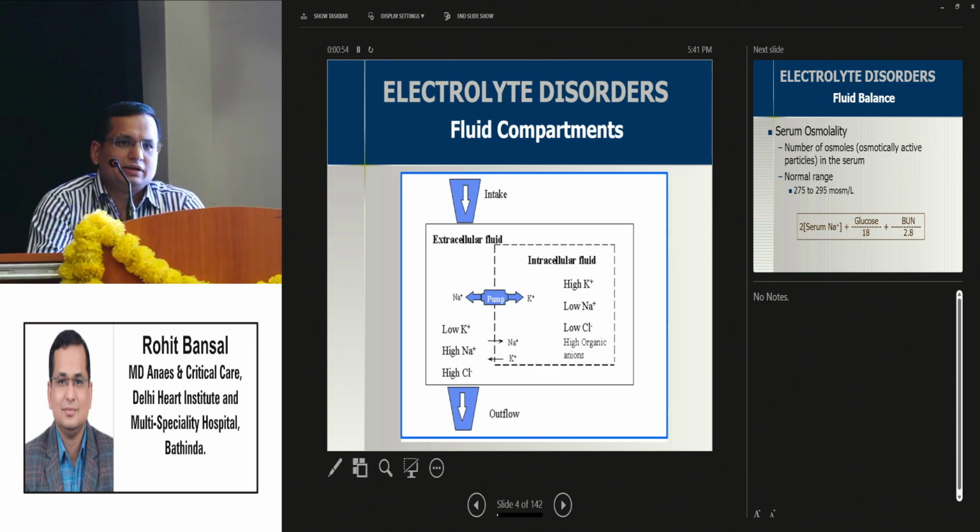Intracellular fluid is basically high in potassium, low in sodium, low in chloride, and high in organic anions. The extracellular fluid is low in potassium, high in sodium, high in chloride. The sodium-potassium balance is maintained by the sodium-potassium pump.